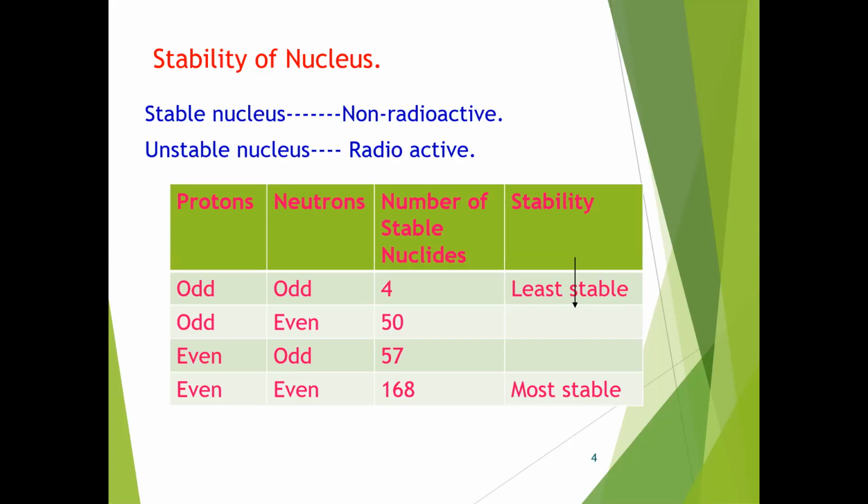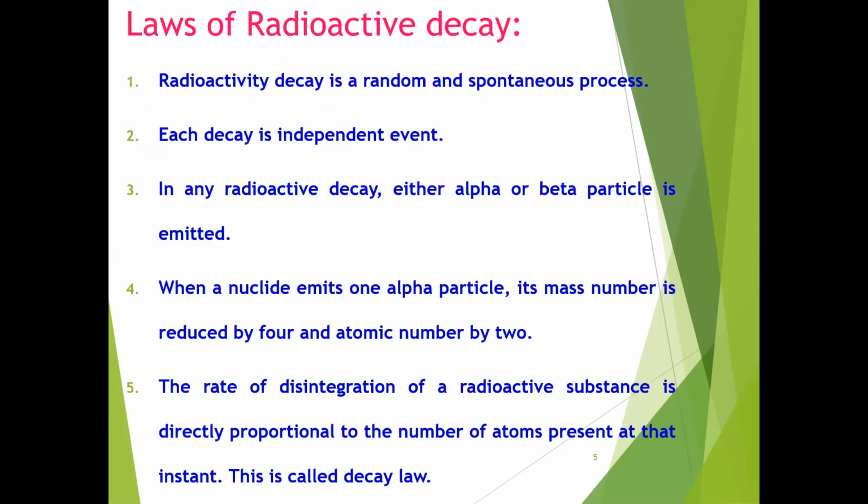Next we will discuss how radioactivity occurs and what laws are involved in radioactive decay. In 1896, Henri Becquerel accidentally discovered radioactivity. When he was doing experiments on fluorescent and phosphorescent compounds irradiated with visible light, he found radioactivity.